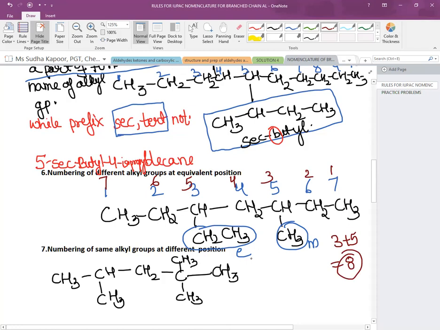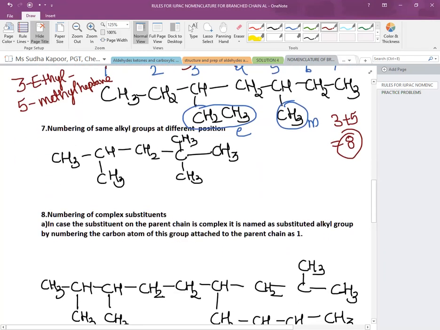But now both are present at the equivalent position. So now we will give it the name according to the alphabetical order. If both the different alkyl groups are present at the same location following the locant rule, then we follow the alphabetical order. So now we will call it by the name of 3-ethyl, then 5-methyl, and the parent is of 7 carbons, that is heptane. So this rule is, if the total is the same, then we will follow the alphabetical order. Now the other thing, if the same alkyl group is repeated at a number of positions.